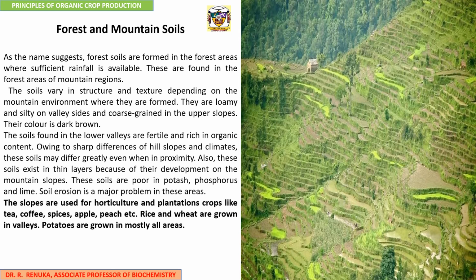Owing to sharp differences of hill slopes and climates, the soils may differ greatly even when in proximity. Also, the soils exist in thin layers because of their development on the mountain slopes. The soils are poor in potash, phosphorus and lime. Soil erosion is a major problem in these areas. The slopes are used for horticulture and plantation crops like tea, coffee, spices, apple, peach, etc. Rice and wheat are grown in valleys. Potatoes are grown in almost all areas.